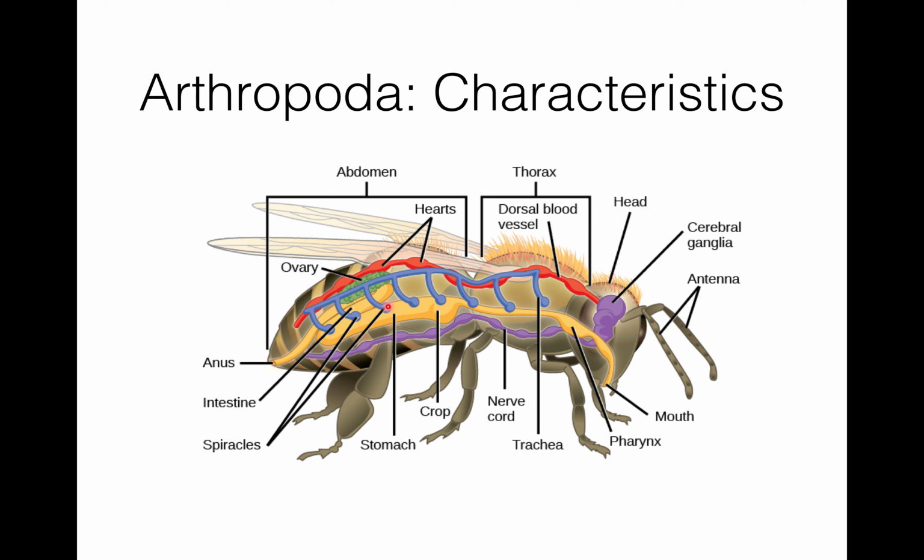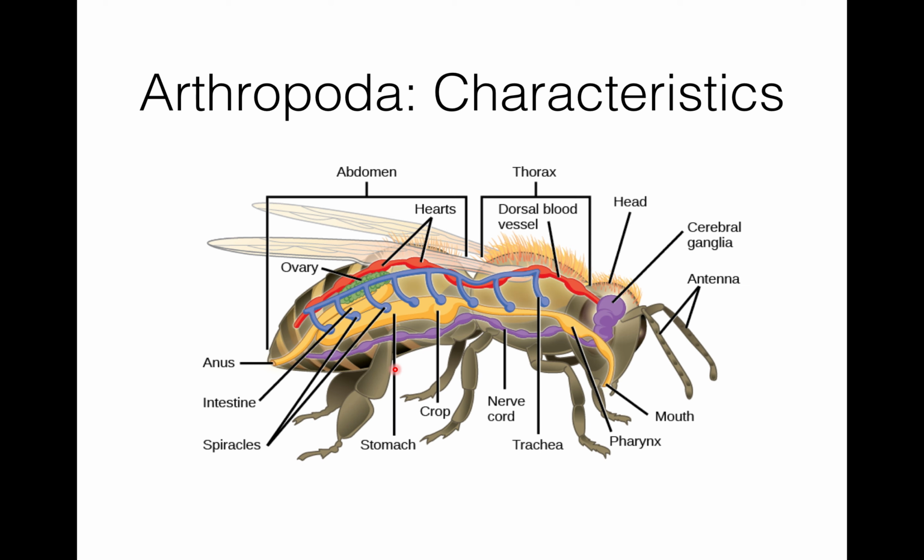Then the nervous system. The nervous system is of annelidan type because it consists of a brain and a ventral nerve cord. So this is the cerebral ganglia, which is the brain, and this is the ventral nerve cord. It is on the ventral side, that is why it is called the ventral nerve cord.